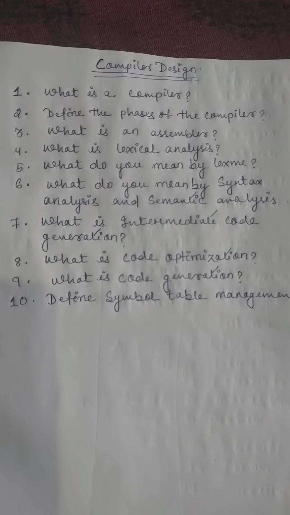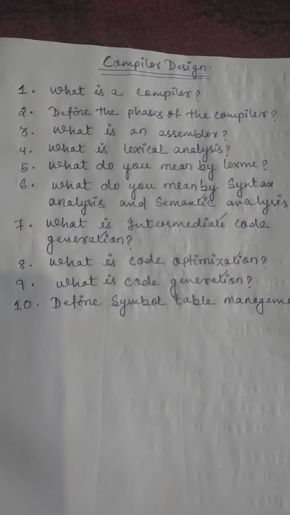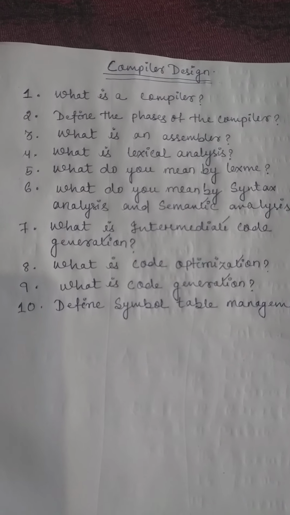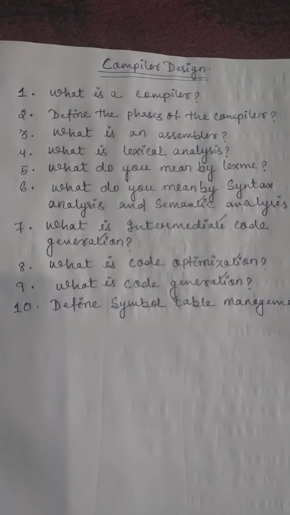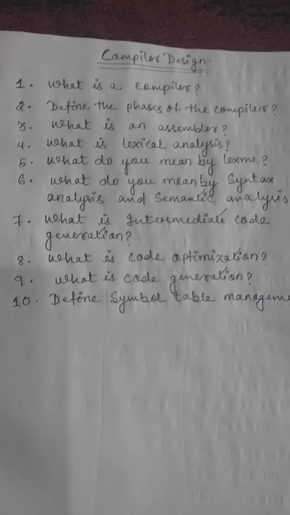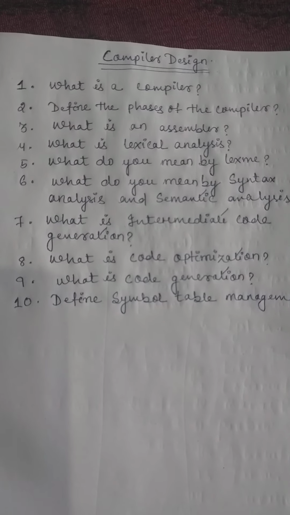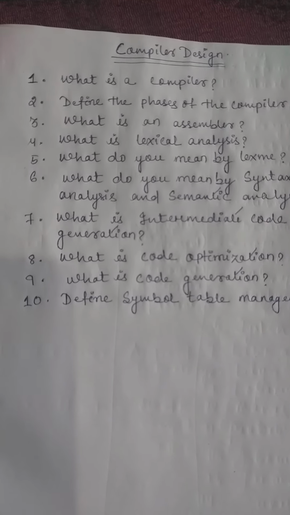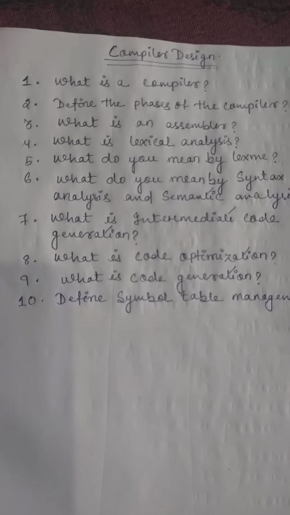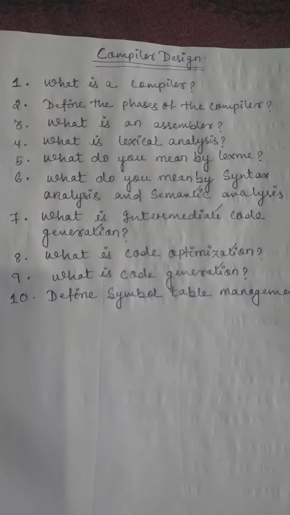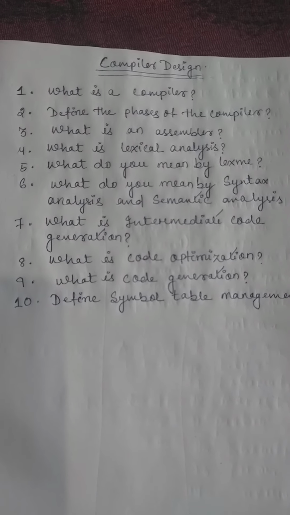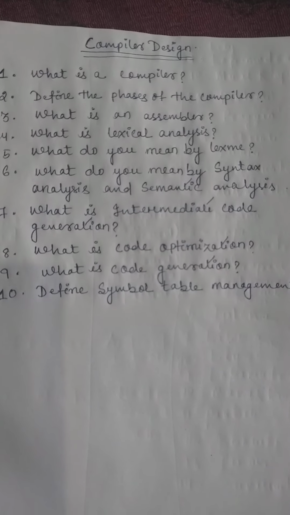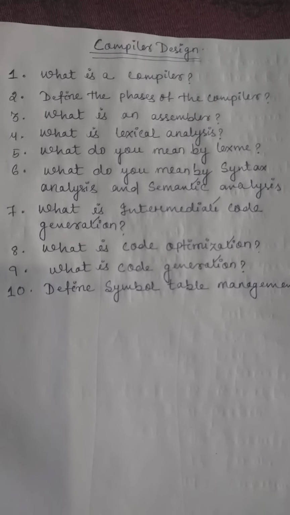Next, the second question is: define the phases of the compiler. The compiler phases are six types. First is lexical analysis, second syntax analysis, third semantic analysis, fourth intermediate code generation, fifth code optimization, and the last one is code generation. That means the compiler consists of six phases that start from lexical analysis and end at code generation.